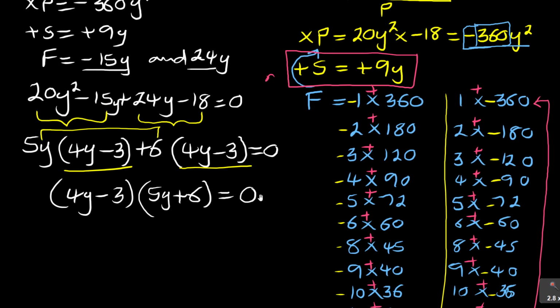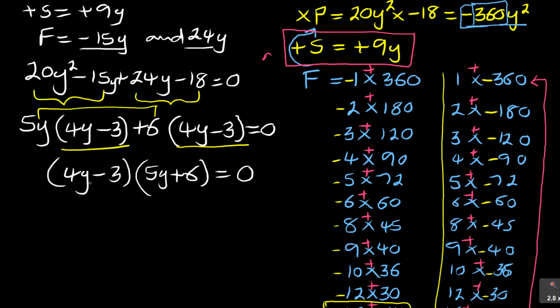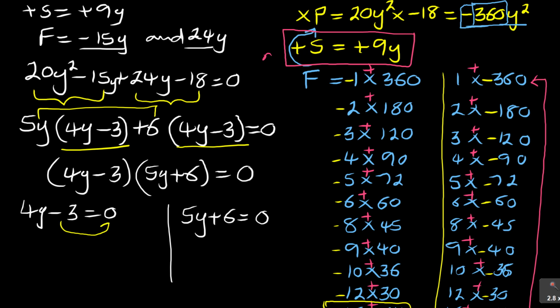And then from here, you move on and say, you take the first bracket, either 4y minus 3 is equal to 0, or the other bracket, 5y plus 6 is equal to 0. You see that? Then from there, it's a matter of solving equations. You need to remain with 4y, take minus 3 to the other side.